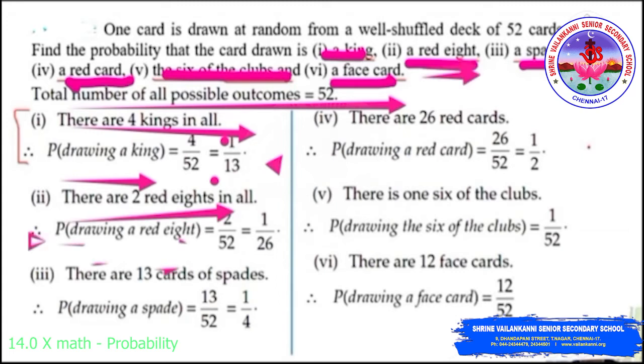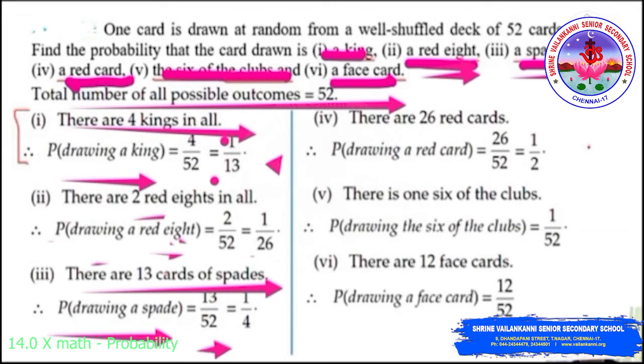And probability of getting a number 8 in red card. There are 2 red 8s in all. So the probability of getting a number 8 in red cards will be 2 by 52, which is equal to 1 by 26. Third one, we need to find the probability of a spade. There are 13 spade cards in 52 cards. So the probability of drawing a spade is equal to 13 by 52, which is equal to 1 by 4.